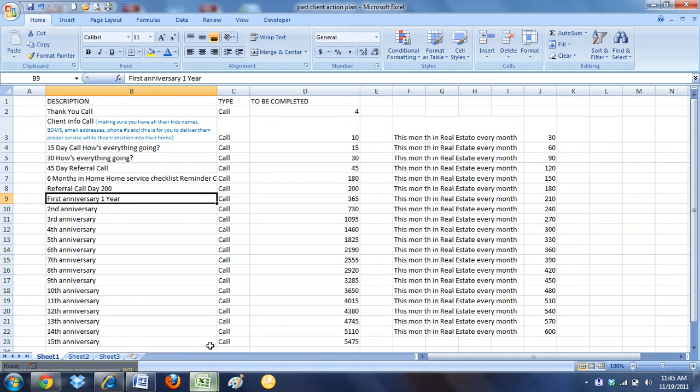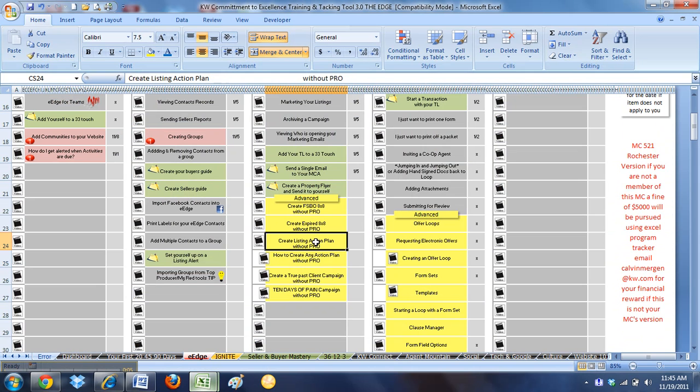Okay, what we're going to look at now is on this commitment to excellence. We just went over creating the listing action plan for your listings, but obviously there's going to be other action plans that you can implement. You can implement an action plan for when you get a contract signed and the steps that need to happen.